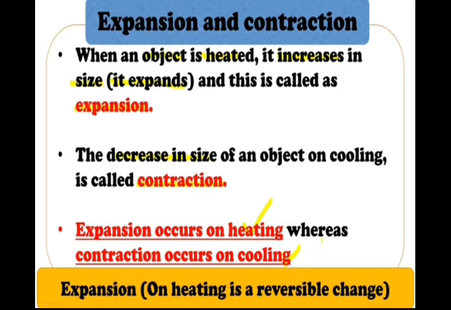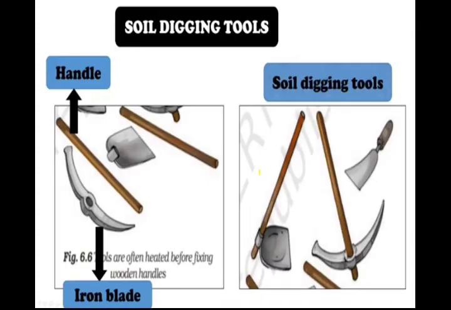Okay students, in your textbook there is an activity on page 48, 6.2. Look here. How are the soil digging tools constructed? First the wooden handles are prepared separately and the metal blades are prepared separately. Finally, they are fixed together and they prepare a digging tool. So the iron blade is fixed on the handle. In such a way they have been prepared.